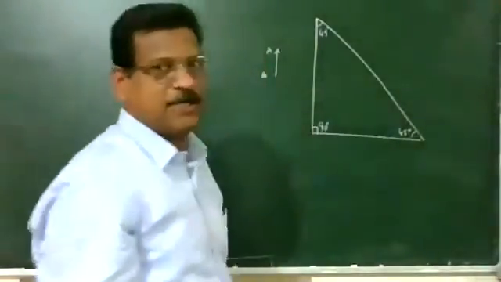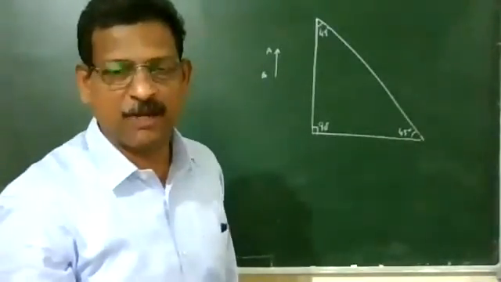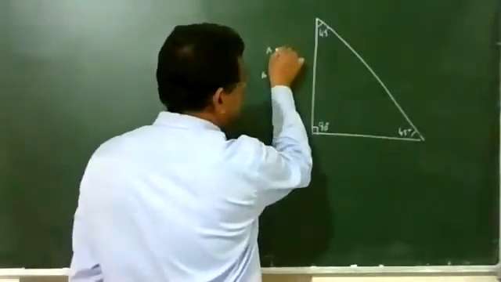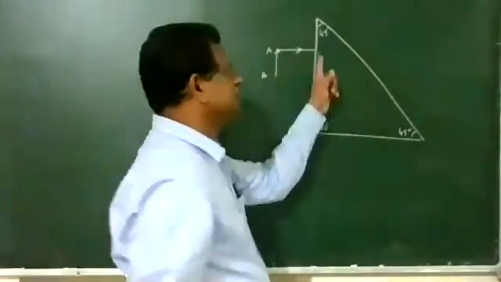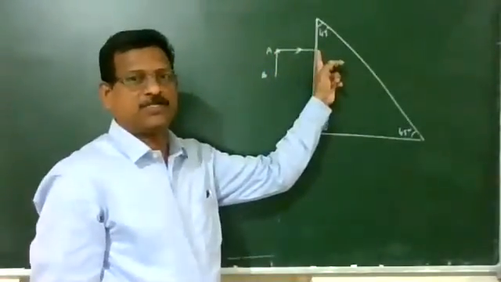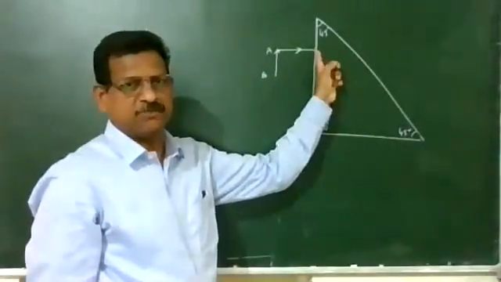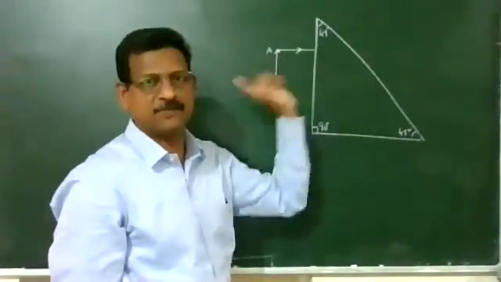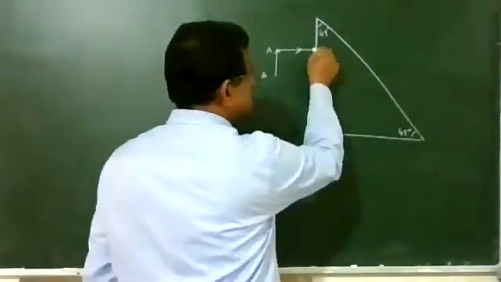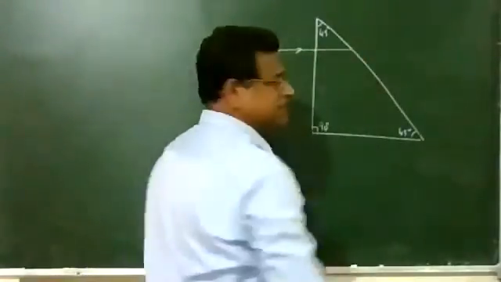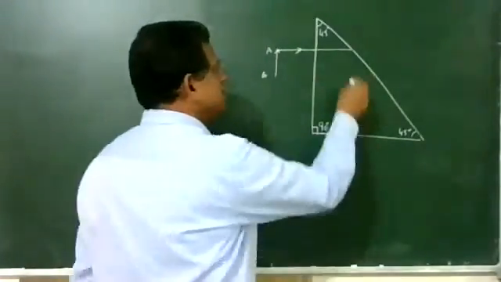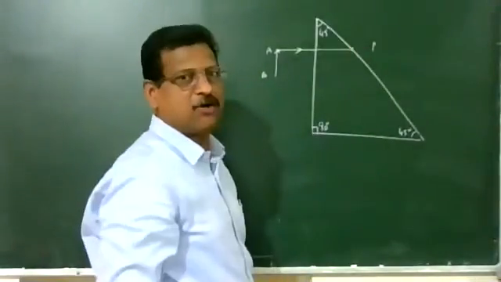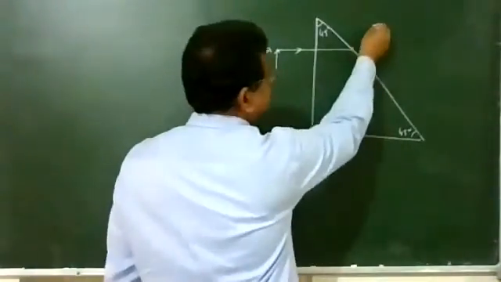For total internal reflection, the angle of incidence should be greater than the critical angle. So take one ray of light from A. This is the surface, and it is normal at this point. So without any bend, it goes straight and reaches the other surface. This is the point P. At the point P, draw a normal.